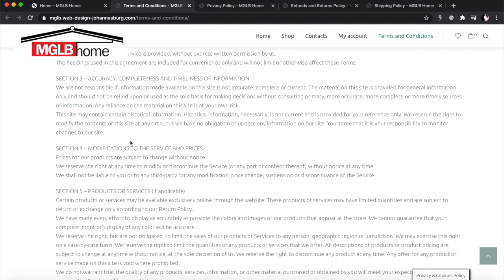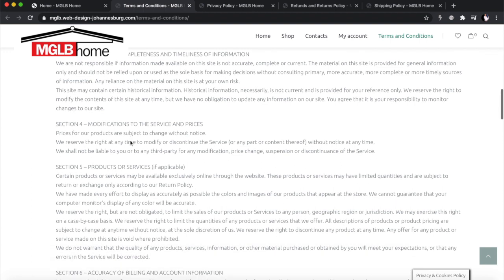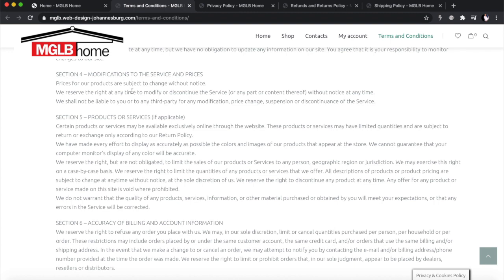I know that technically it's sort of obvious that people can't just trust everything they're reading on the internet, even if they got a link from your website. But these are the kind of loopholes that, if people wanted to bring you down as a small business, they could use to sue you for something stupid, like, I got a link off your website that led me to a place where I lost money, for example. So you want to make sure you list these things, even if it's just a way to protect yourself, so that nobody can come back in future and find a little loophole and try to get on your case for it. All right, modifications, of course, this is what I was mentioning before.